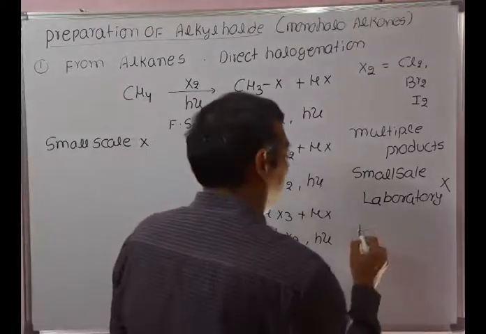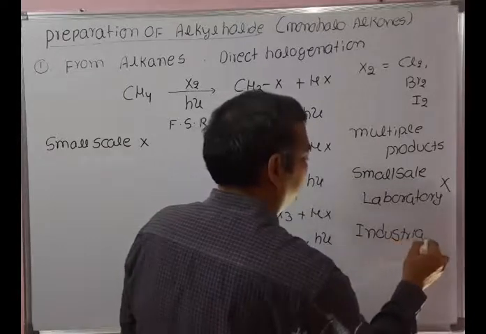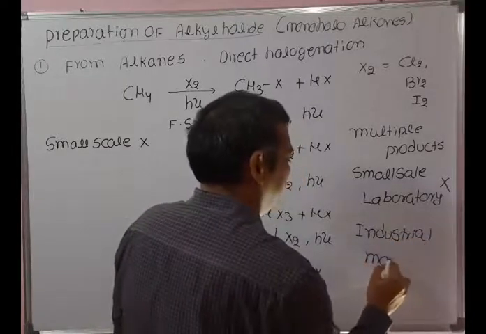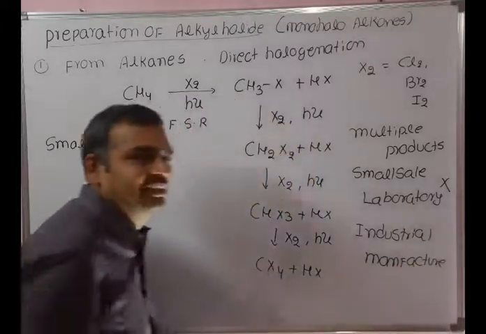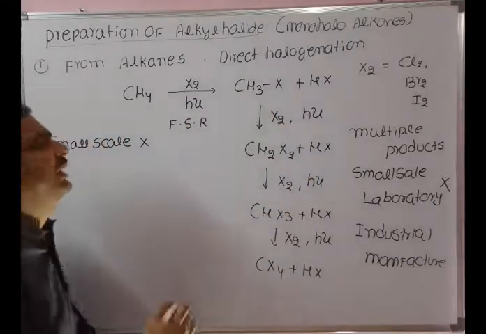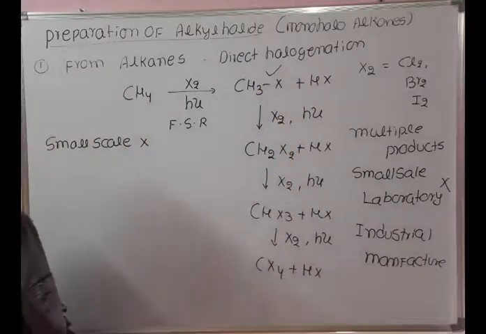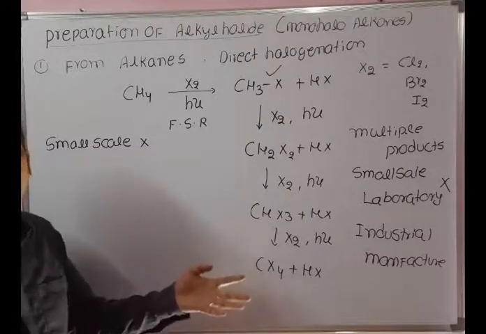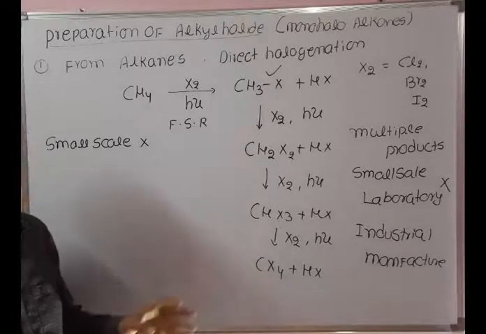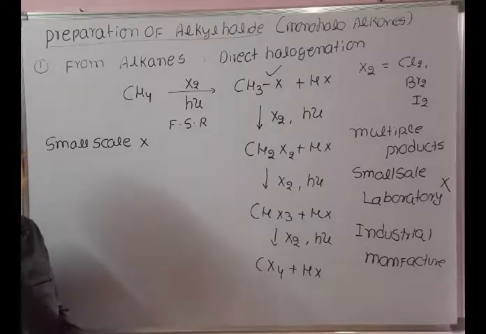But industrially, in bulk scale manufacturing, we can control the reaction at the monohaloalkane stage. So direct halogenation of alkanes is not preferred in the small scale laboratory, but it is preferred industrially for manufacture in bulk scale.